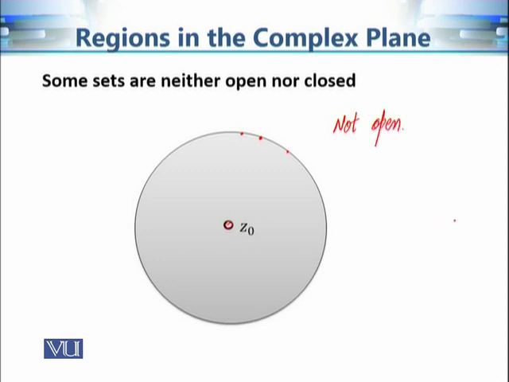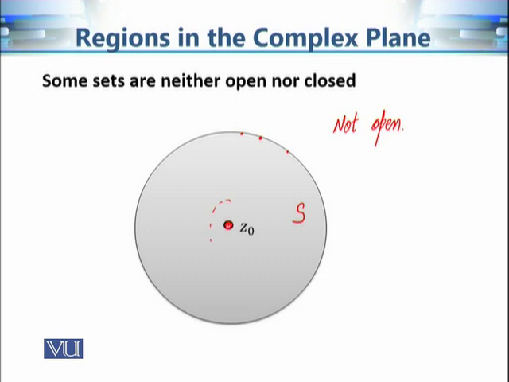Now let's see why the set is not closed. According to the fact that we just observed, if a set is closed, then it must contain all its accumulation points. And we can see that this point Z0, which is at the center, is in fact an accumulation point of this set, let's say S. Why is this an accumulation point?